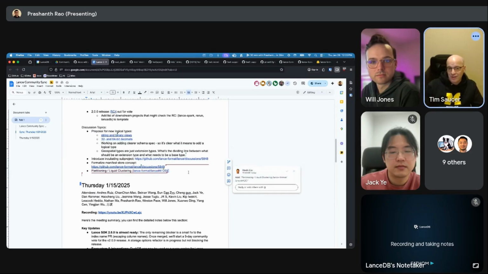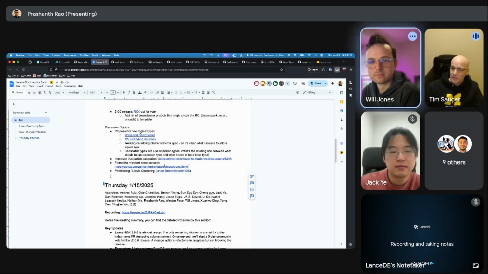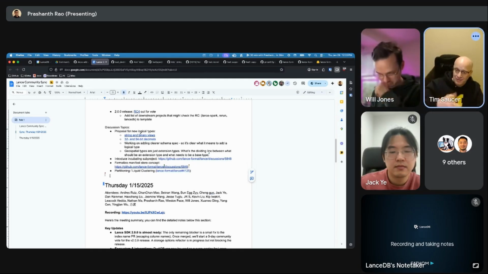So I can have that JSON blow up once and then replicate it across all of the rows efficiently. Would that be supported? Because it would potentially have a different underlying Arrow data type than a dense JSON.